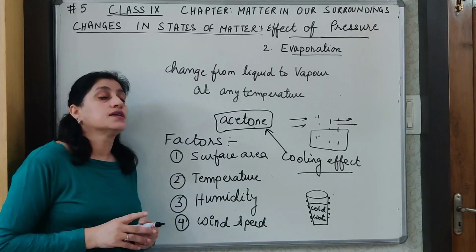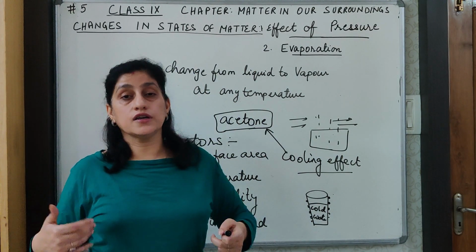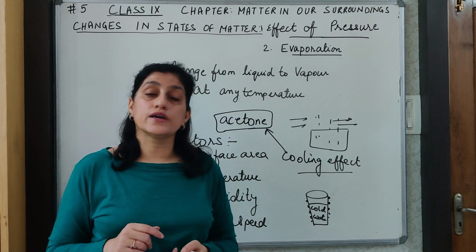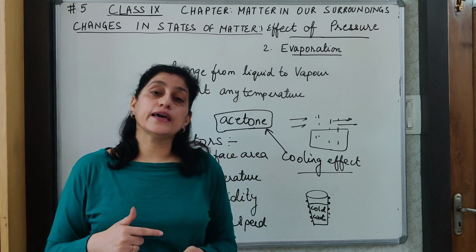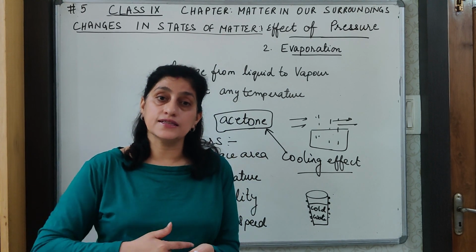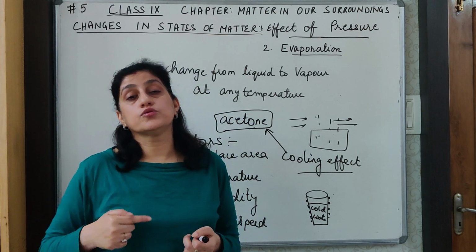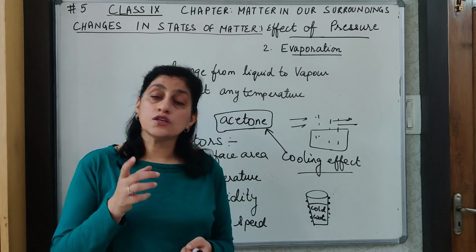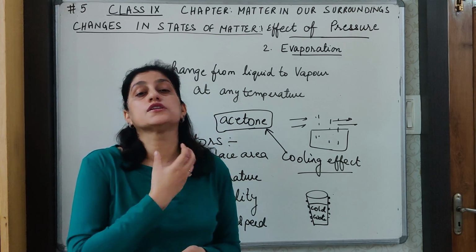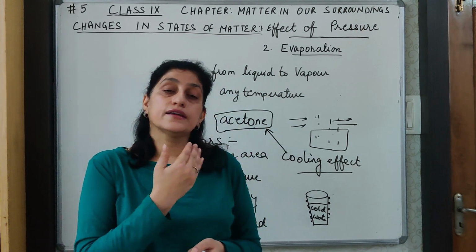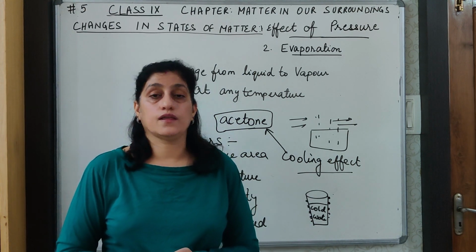Then one more is that why do we prefer to wear cotton clothes in summer? We know we sweat a lot in summer, and sweating in summer is very important because when this sweat evaporates from the body, it takes the heat from the body and gains energy and evaporates. Thus, when it takes the heat from the body, it produces a cooling effect. Cotton clothes are better absorbers of sweat. So, whatever sweat is produced by the body, it is absorbed by the cotton clothes and then it evaporates from there to produce a cooling effect on the body.